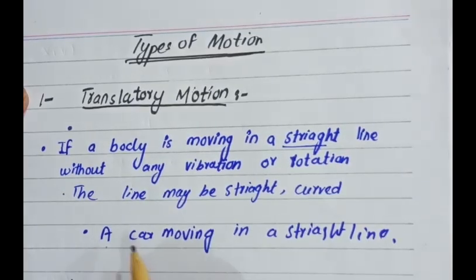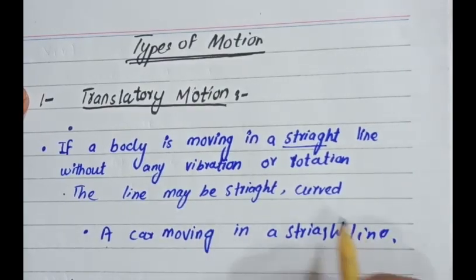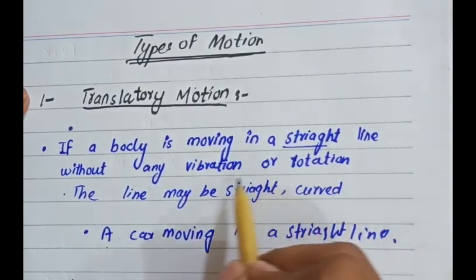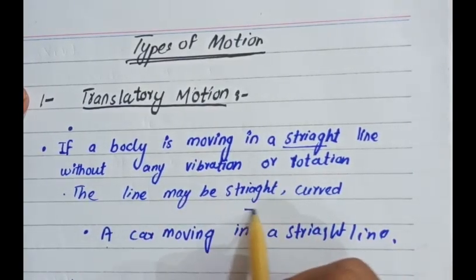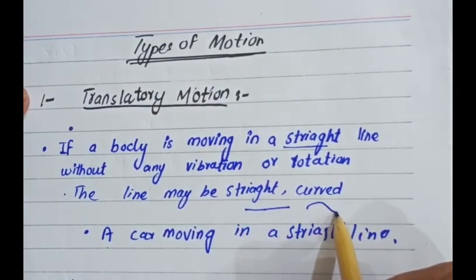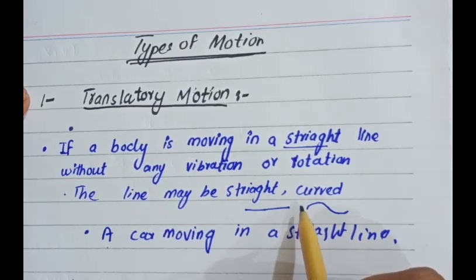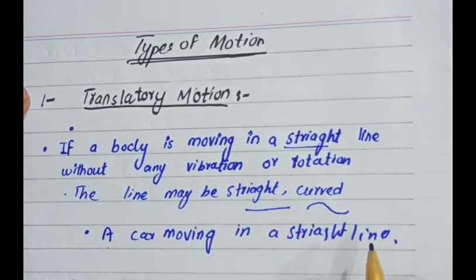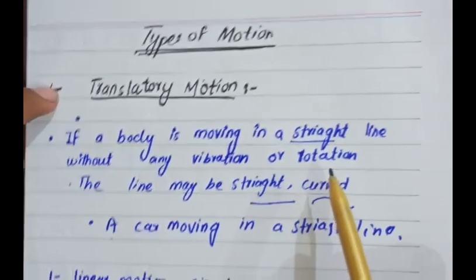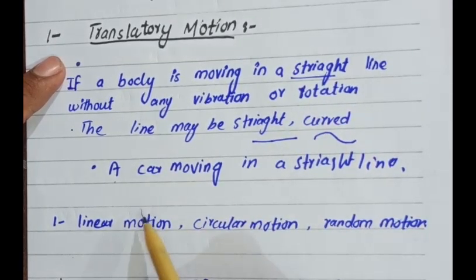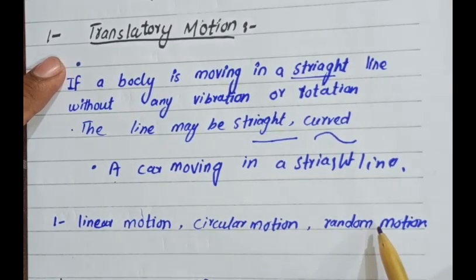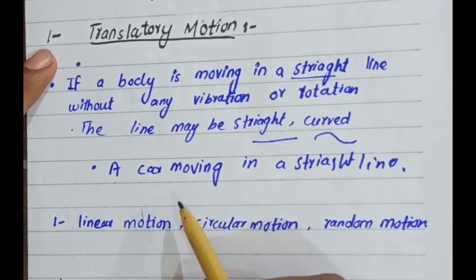An example is a car moving in a straight line. The line can be straight or curved. Translatory motion can be further classified into linear motion, circular motion, and random motion. So let's discuss linear motion.